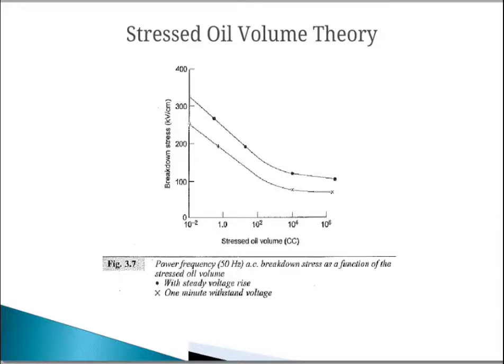On a statistical basis, it was proposed that the electrical breakdown strength of the oil is defined by the weakest region in the oil, namely the region which is stressed to the maximum, and by the volume of the oil included in that region. In a non-uniform field, the stressed oil volume is taken as the volume contained between the maximum stress Emax and the contour of 0.9 Emax.